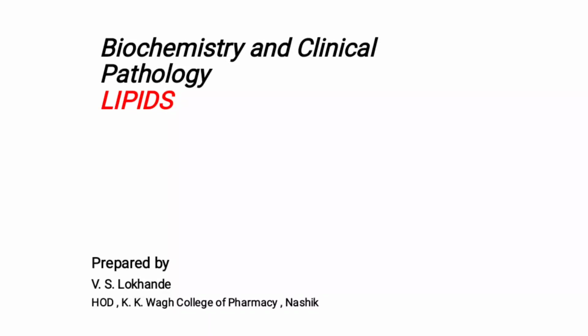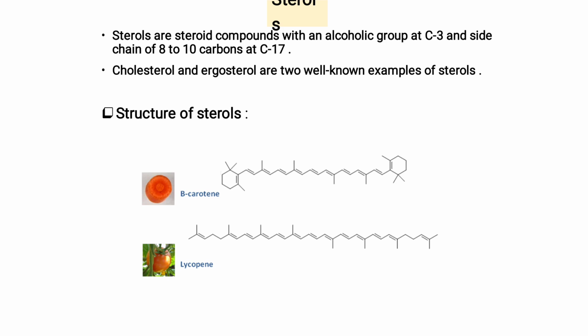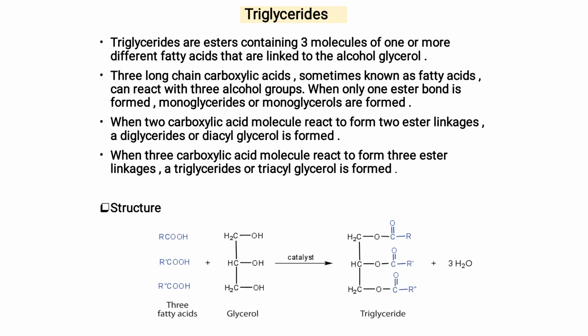Hello students, today we are going to study lipids, various types of lipids, sterols. Sterols are steroid compounds which contain an alcohol group at the C3 position, such as cholesterol and ergosterol. Structure of sterol is given. Next, we are going to study the structure of triglycerides.